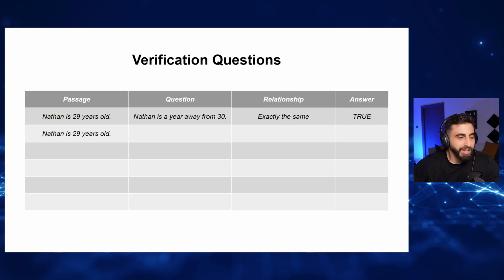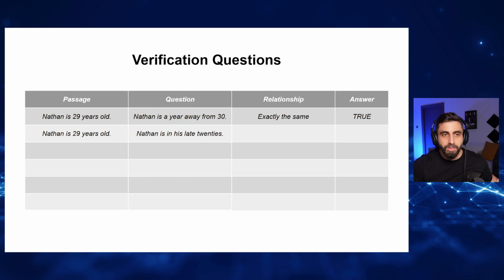Sorry, Ali. Nathan is 29 years old. But look at the question now. Nathan is in his late 20s. Is this true or is it false? Or is it not given? True? You sure? You sure? Correct. Not given. See, when I told you not sure, everyone is saying not given. Ali, 0. Rawia, 0. Why? Because it's true.